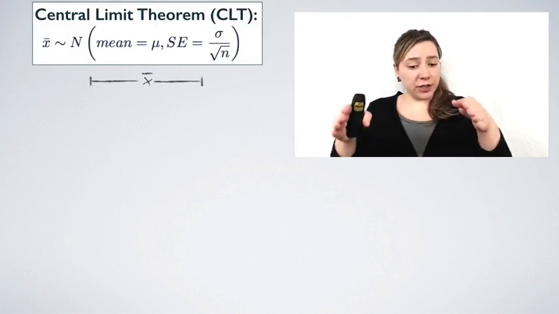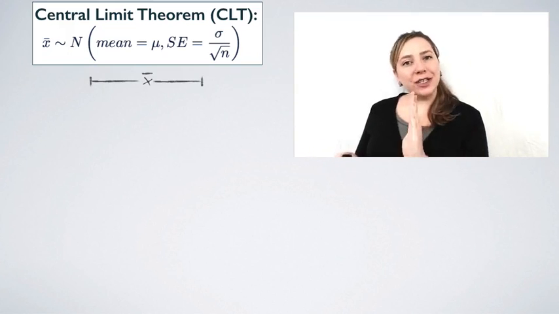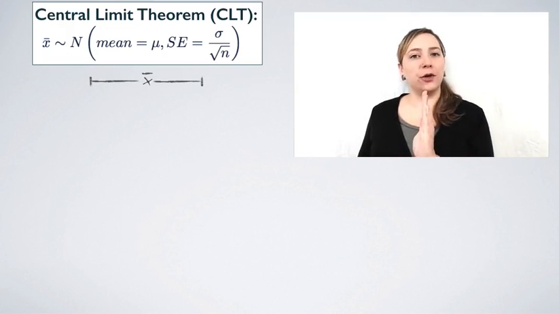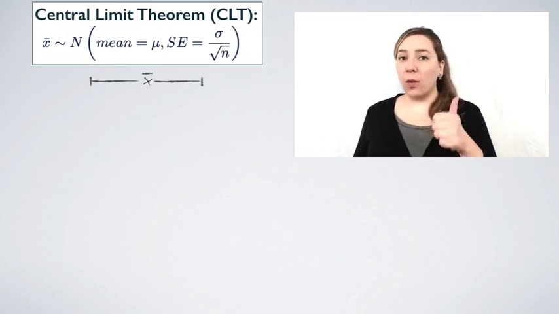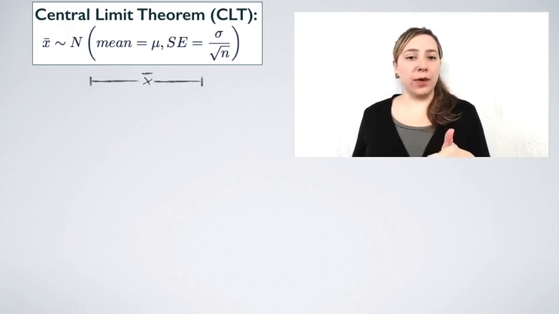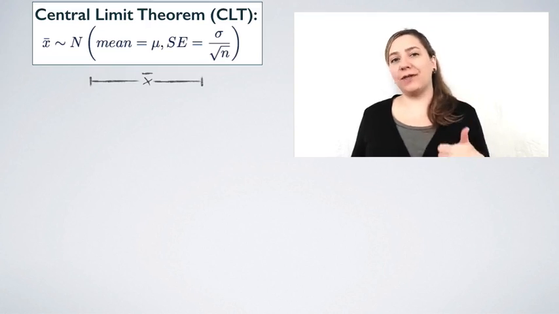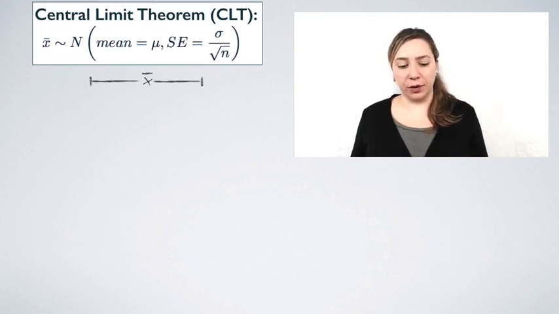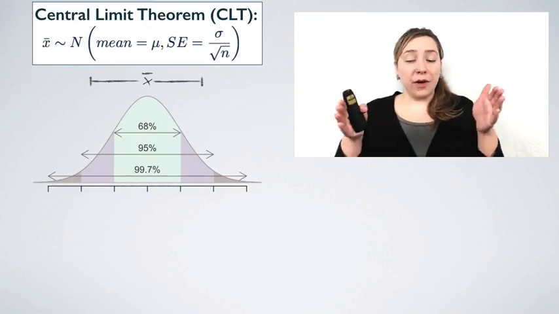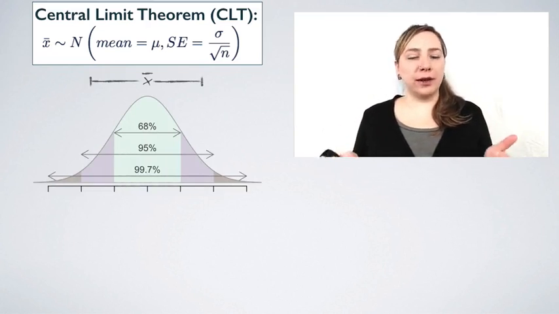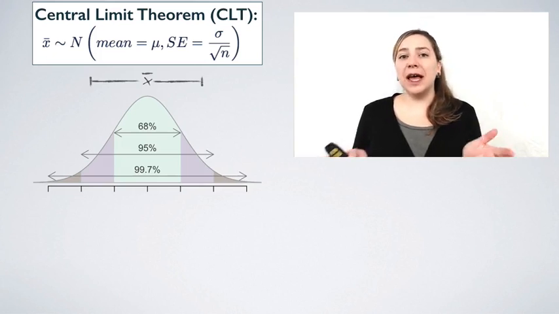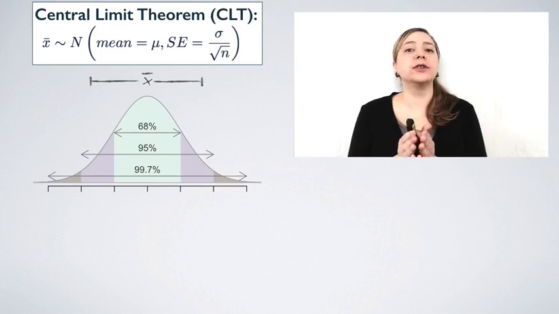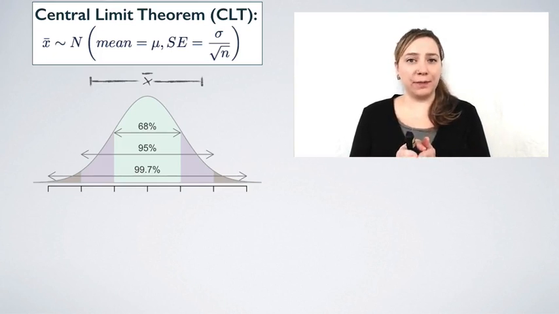Also, from the central limit theorem, we know that x bars are distributed nearly normally, and the center of that distribution is at the unknown population mean. One more item that we want to think about is the 68, 95, 99.7% rule, which tells us that roughly 95% of random samples will have sample means that are within 2 standard errors of the population mean.